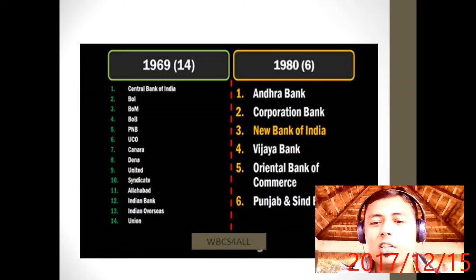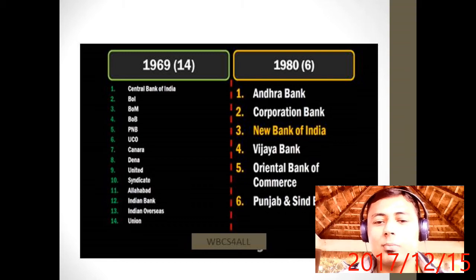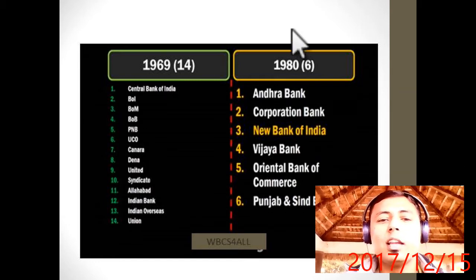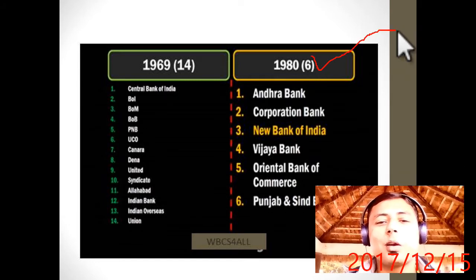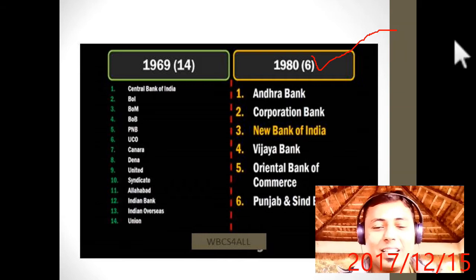In 1969: Central Bank of India, Bank of India, Bank of Maharashtra, Bank of Baroda, Punjab National Bank, UCO Bank, Canara Bank, Dena Bank, United Bank, Syndicate Bank, Allahabad Bank, Indian Overseas Bank and Union Bank. These were the banks at that time which had a deposit of 50 crores. In 1980, the deposit was 200 crore, so the deposit was increasing. That's why the number of banks was decreasing.